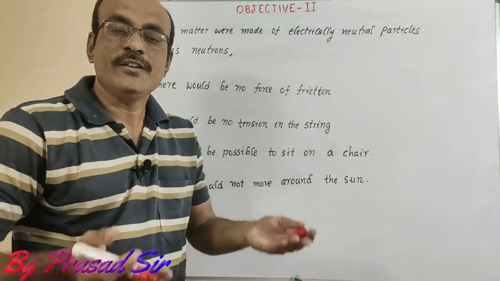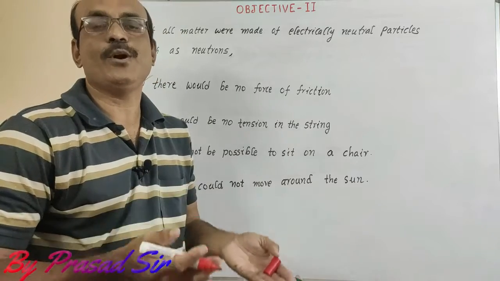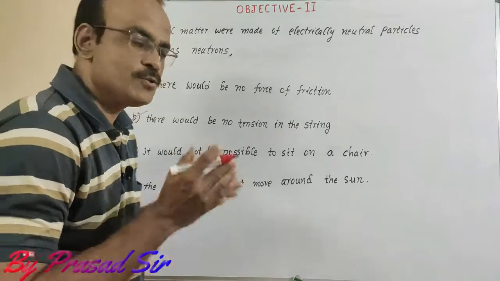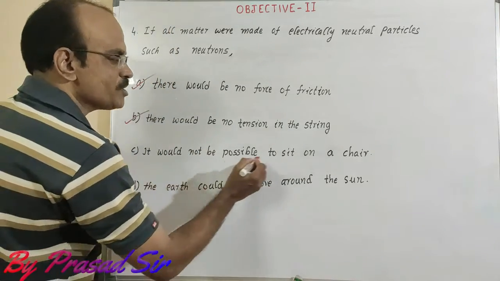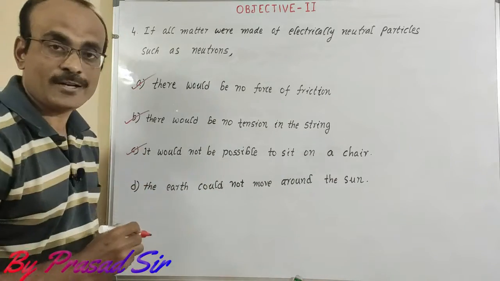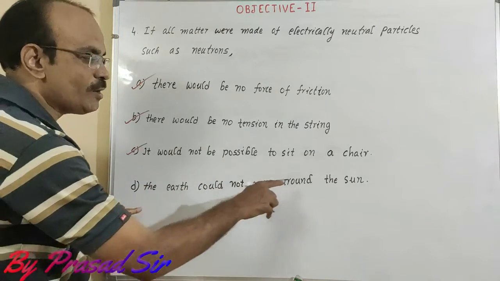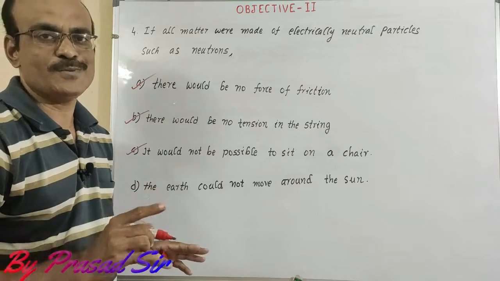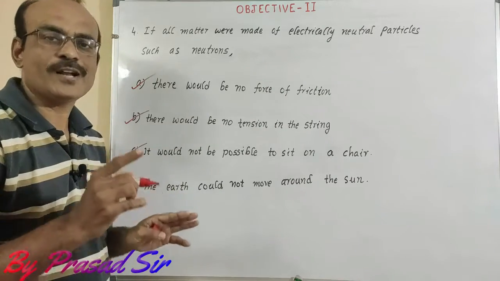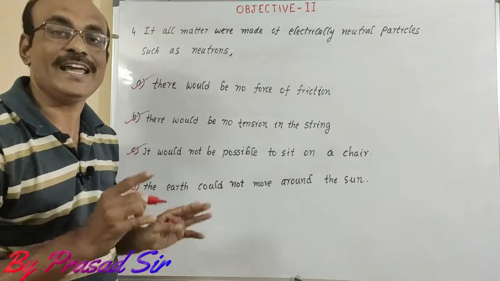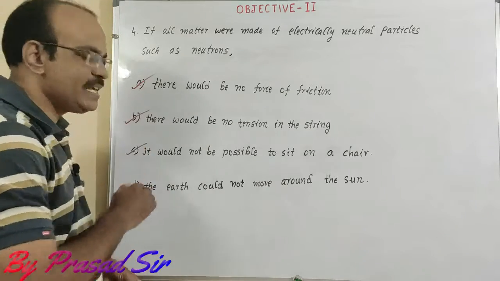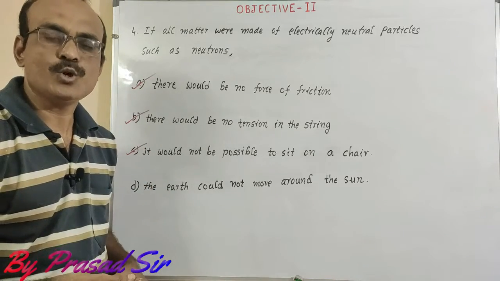So it should not be possible to sit on a chair. This is also a correct option. But D, the earth could not move around the sun, is not possible. Earth always revolves around the sun due to the gravitational pull of attraction. Here A, B, C are the correct options for question number 4.